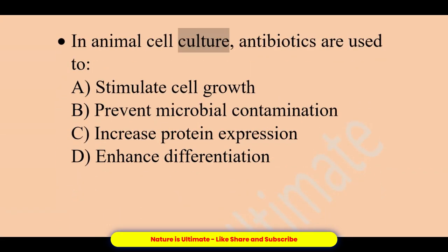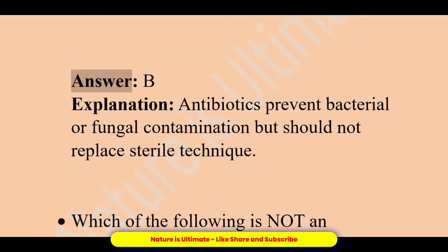In animal cell culture, antibiotics are used to: A. Stimulate cell growth. B. Prevent microbial contamination. C. Increase protein expression. D. Enhance differentiation. Answer, B. Explanation: antibiotics prevent bacterial or fungal contamination but should not replace sterile technique.